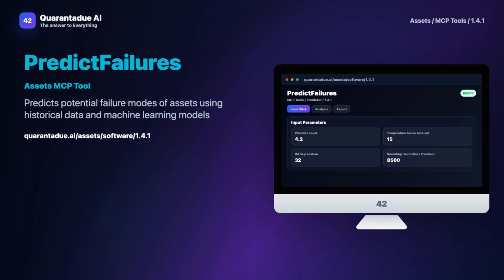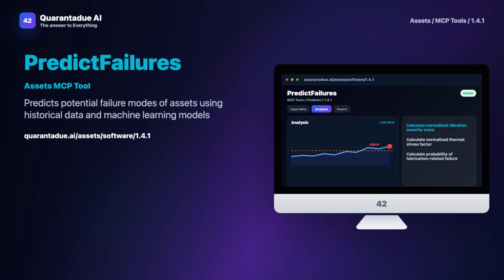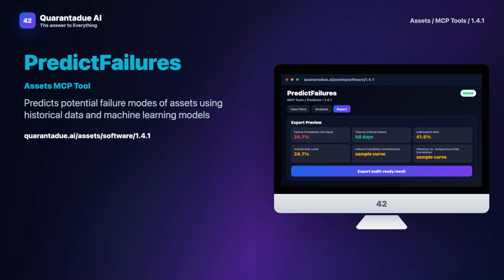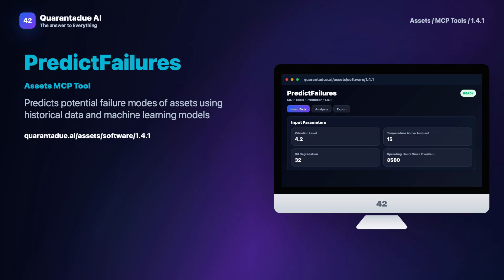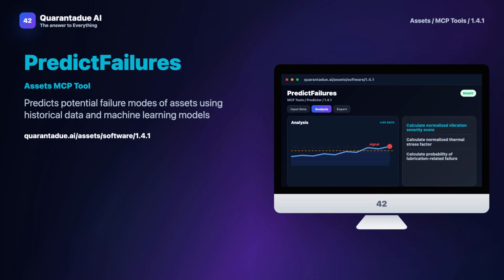Predicting asset failures is notoriously difficult, often relying on gut feel or expensive experts. But what if you could use data to see the future? Today, I'll explain how PredictFailures makes this possible with accessible machine learning so you can prevent downtime and save costs.